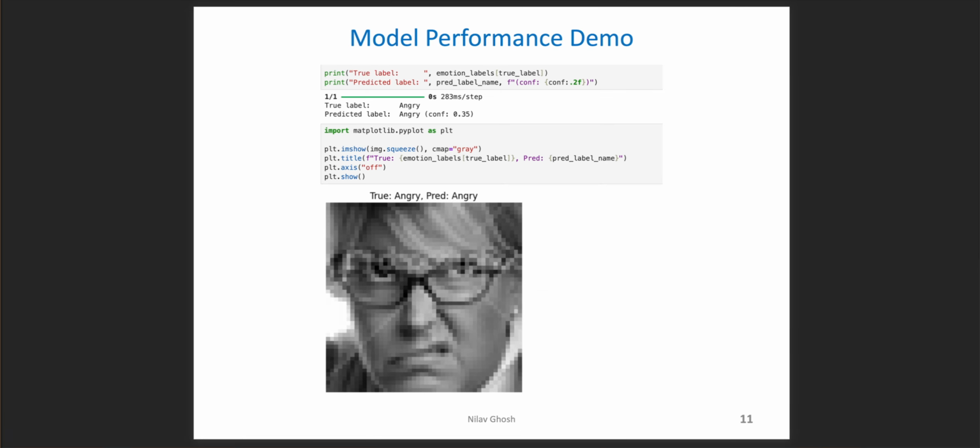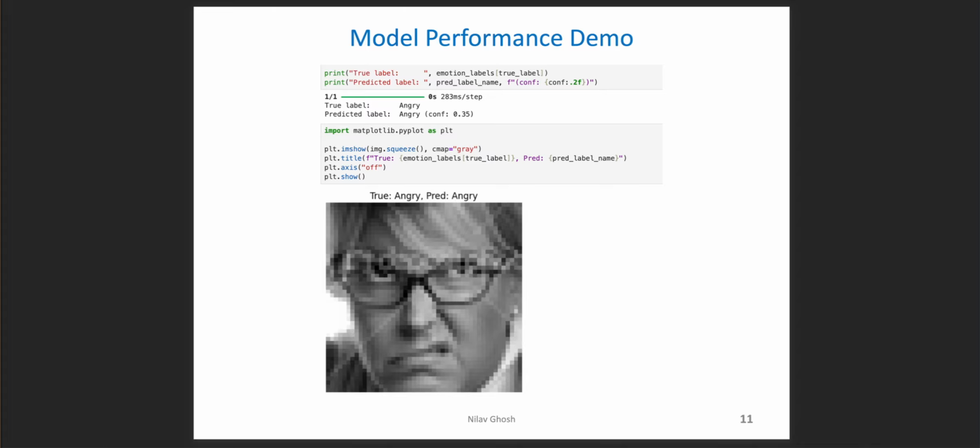To the model performance demo, as you can see, when we run a particular image through the model, its true label is pointing towards the emotion being angry, and the model is predicting correctly that the emotion is angry as well. With 61% accuracy, the confidence level is not so high.